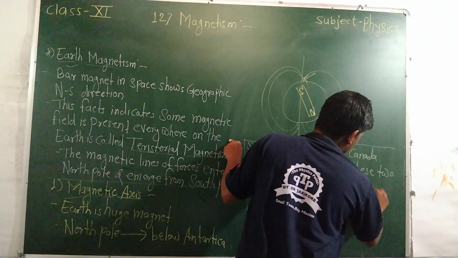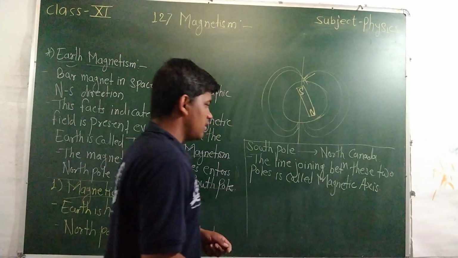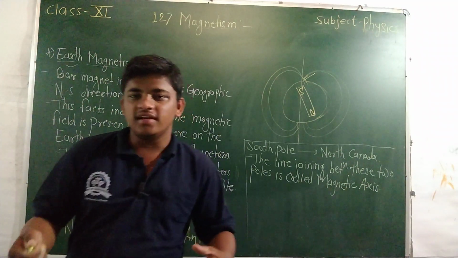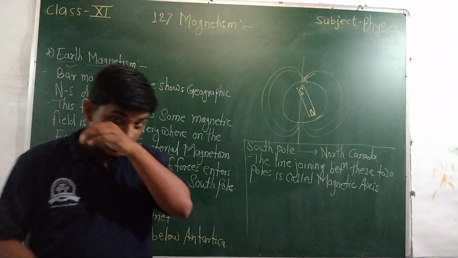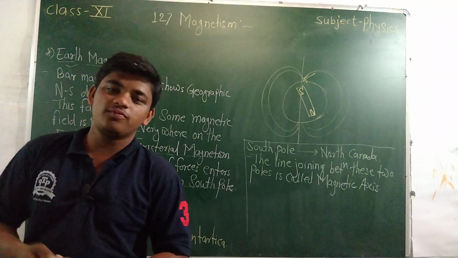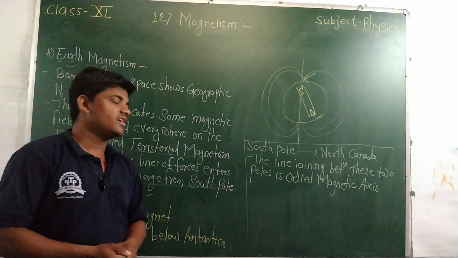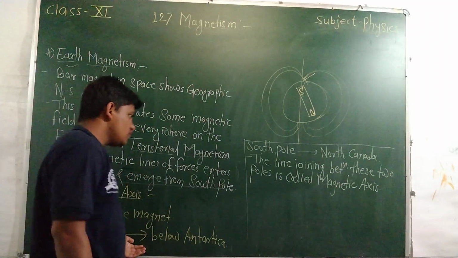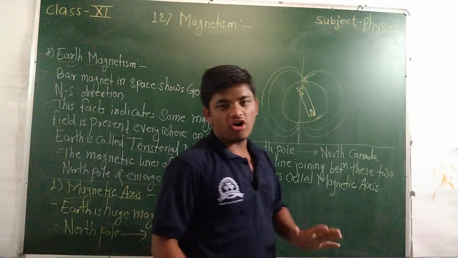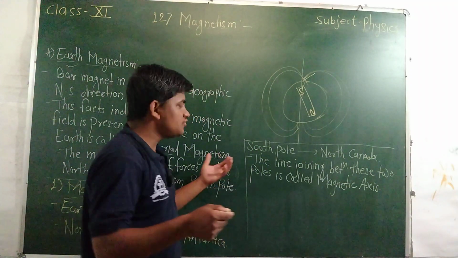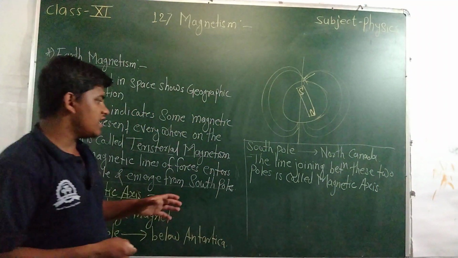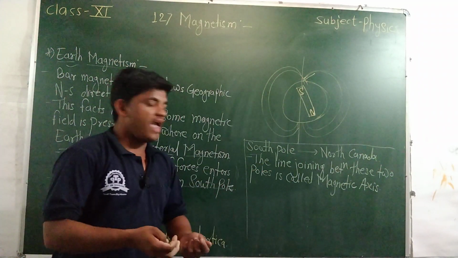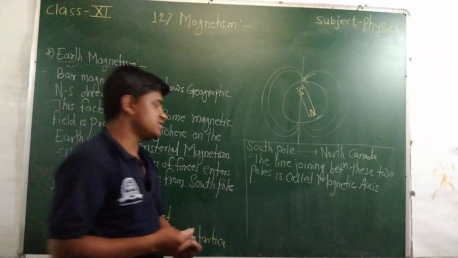These are the magnetic axis. Consider the south pole and north pole here. The south pole is near below Antarctica, and the north pole is below the North Canada. The line joining these two poles is called the magnetic axis.